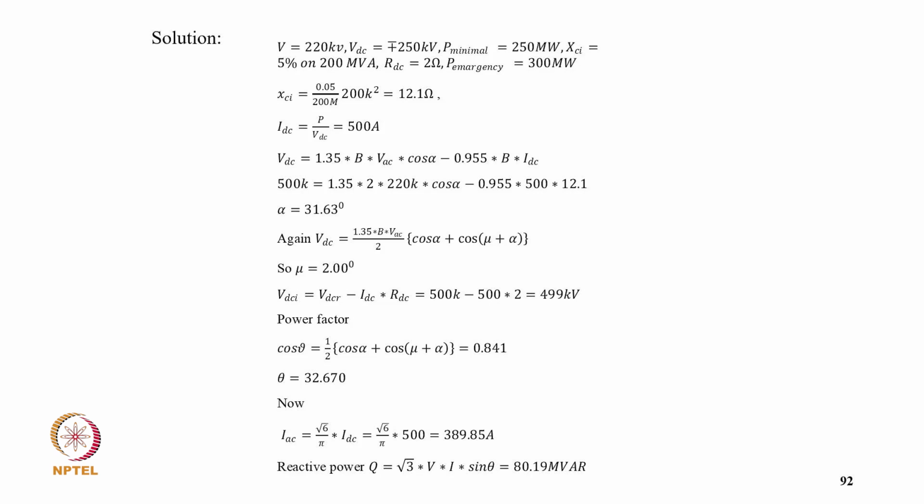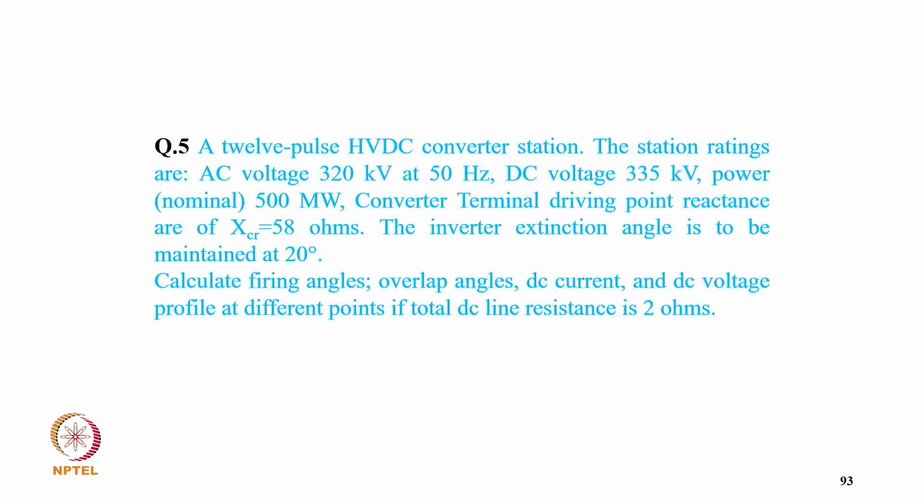So here mu comes 2 degree, and VDI equal to VDR minus IDC RDC, putting value comes 499 kV, and power factor cos phi equal to half in bracket cos alpha plus cos of mu plus alpha, that is 0.841, and theta equal to from here becomes 32.67, and now IAC is root 6 by pi IDC, so putting a value 389.85, and reactive power is root 3 VI sin theta, it comes 80.19 MVAR.